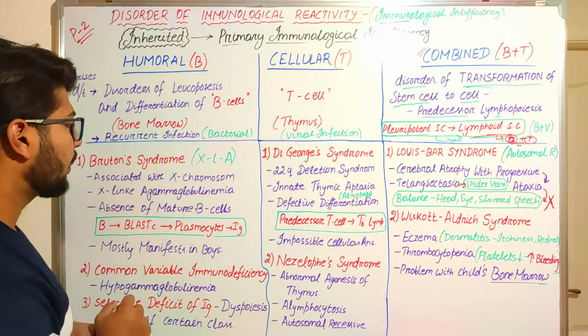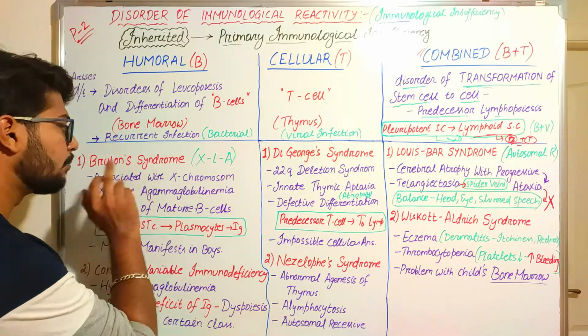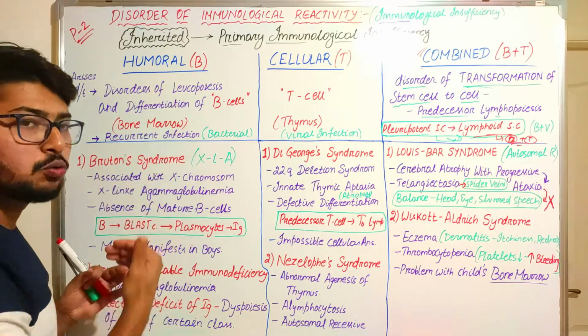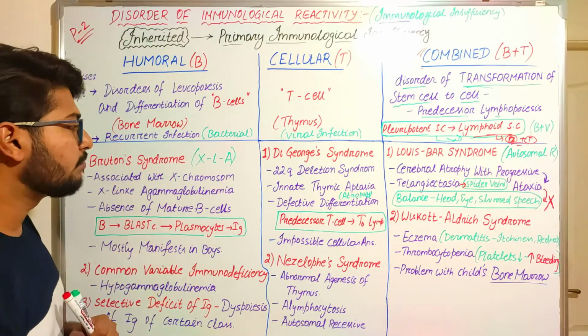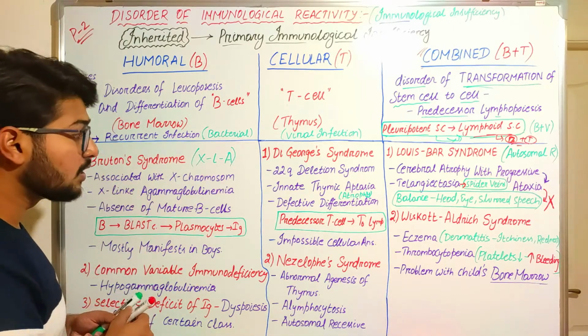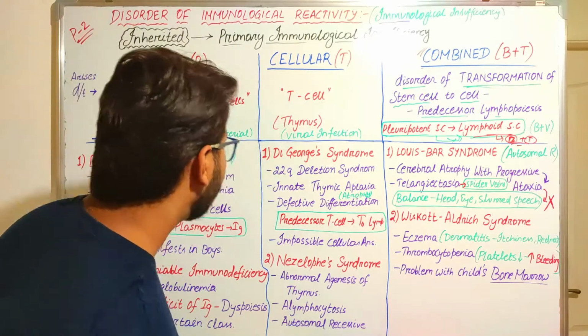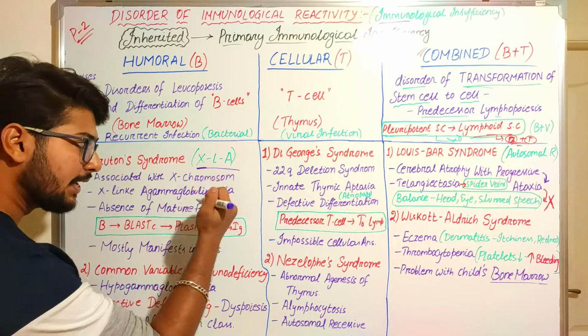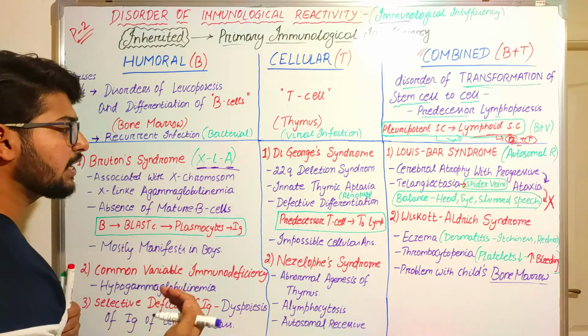Okay, the first one is Bruton syndrome. What do you mean by Bruton syndrome? It comes under the humoral type of primary immunodeficiency. Bruton syndrome is otherwise known as XLA. What do you mean by XLA? It is X-linked agammaglobulinemia.